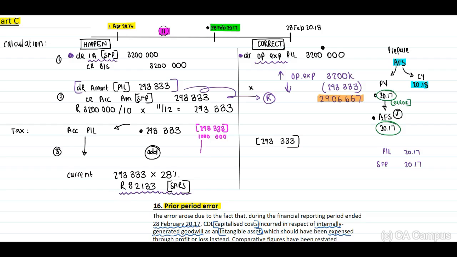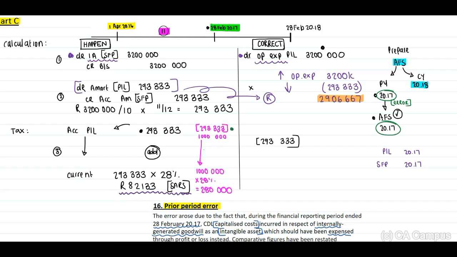Now, we did not add this back, and we have calculated tax on that 1 million at 28%. Therefore, we have the 1 million times 28%, and this will be 280,000.